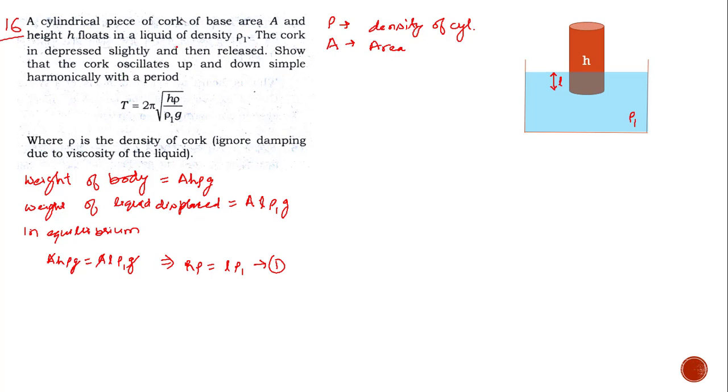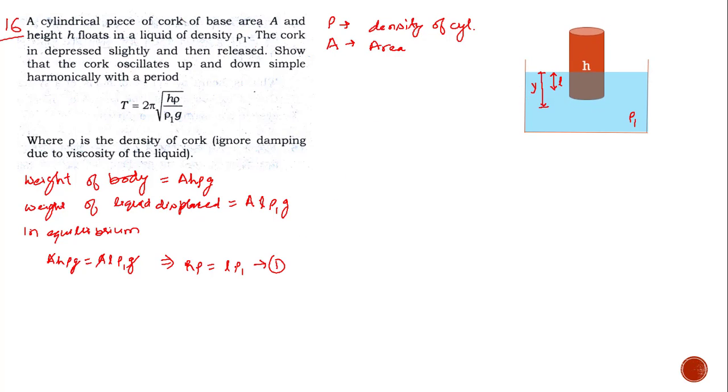Now it says that the cylinder is depressed slightly and then released. The forces will change when it is depressed, and the cylinder is depressed somewhat like this. Now it will move inside the liquid, displace more liquid, and hence more force will act on it. Let us consider it goes up to a depth up to this point and oscillates about it, and let that depth be represented by y. So y is the distance which it moves inside the liquid after depressing.